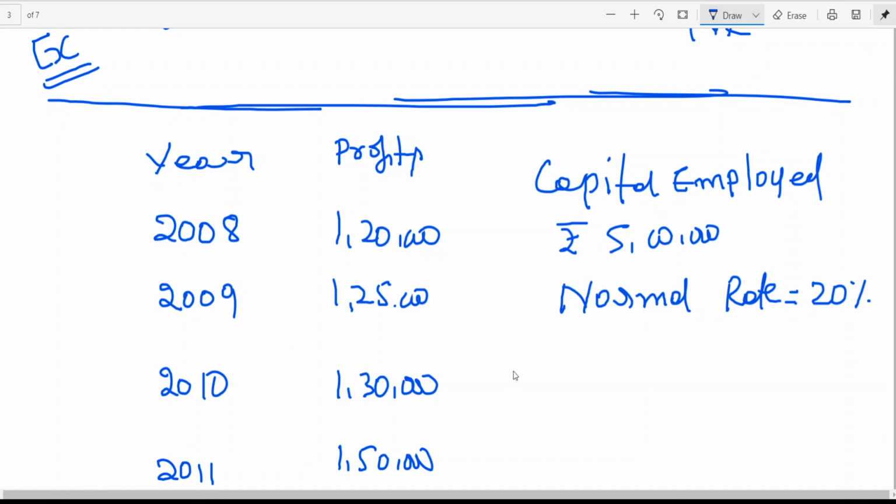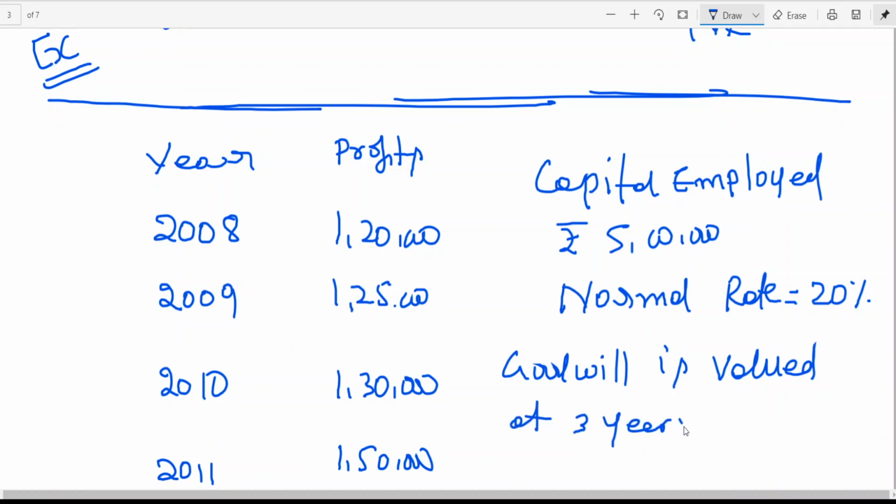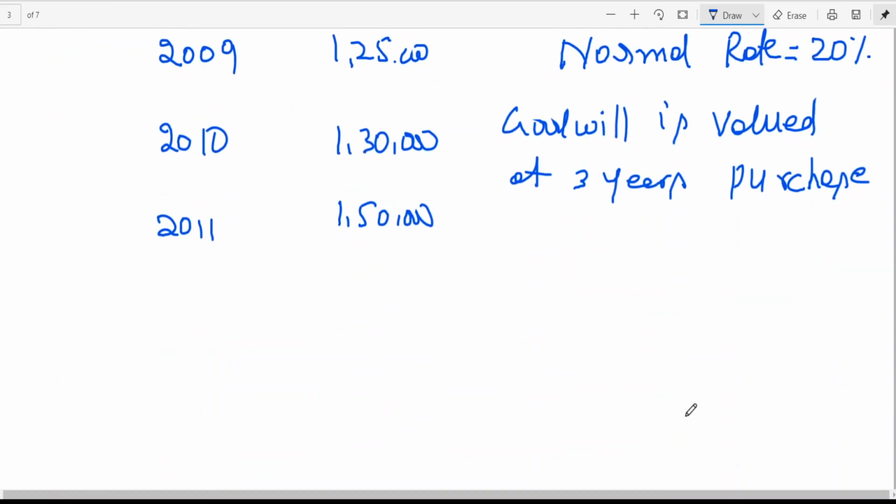So goodwill is to be valued at 3 years purchase price. I think this was not given in the material. We are assuming 3 years purchase. Goodwill is to be valued at 3 years purchase. I think this 3 years I am giving for me to explain the various methods for valuation. Okay.